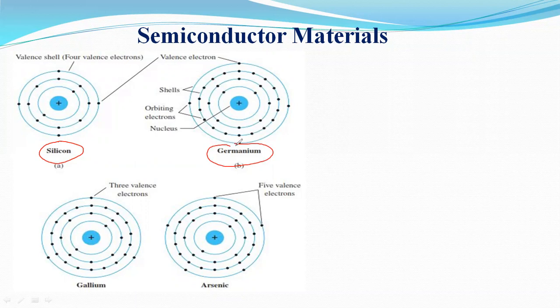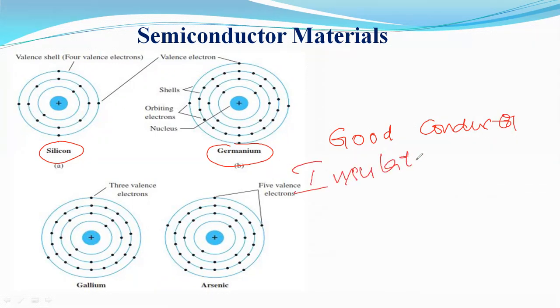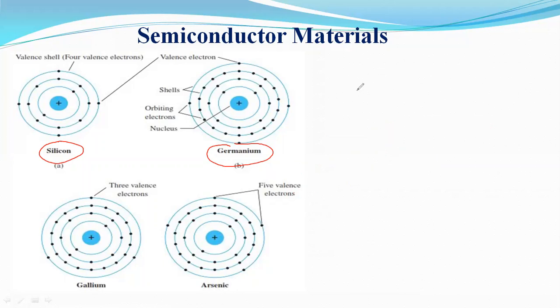First, we start with the definition. Semiconductors are a special class of elements having conductivity between that of a good conductor and that of an insulator.